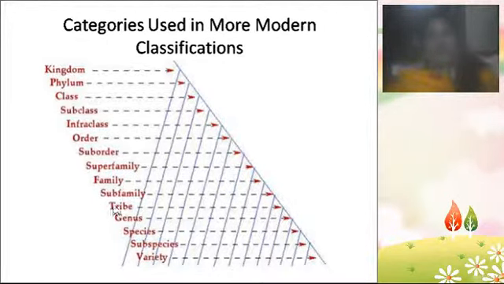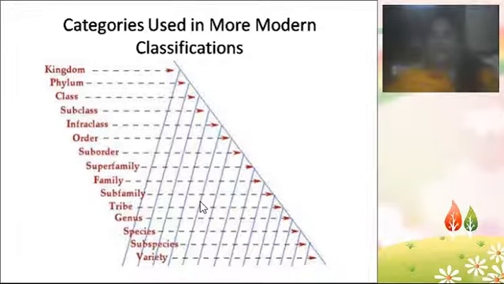In a family there are subfamilies, and under subfamily there are so many tribes. Under tribes there are so many genera, and under each genus there are so many species. Under each species there are so many subspecies, and each subspecies consists of so many varieties. See, so many tags are there in modern taxonomy, which means the study is elaborate.